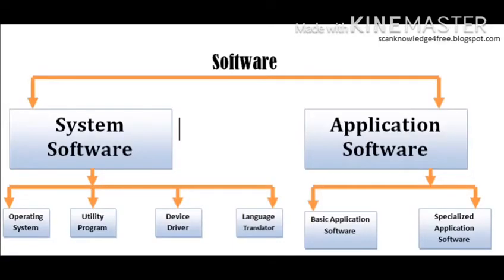Now, this software can be classified broadly into 2 categories: system software and application software. The system software is further divided into operating system, language processor, device drivers, and utilities. Application software is divided broadly into 2 categories, that is general purpose software and special task purpose software.